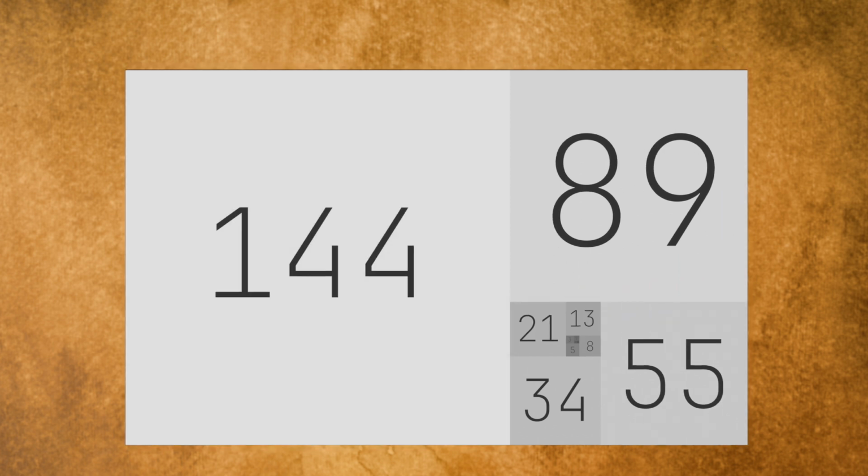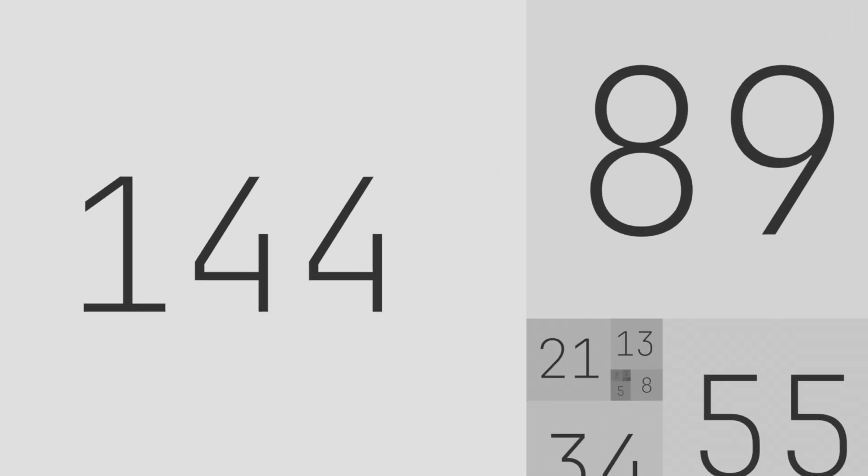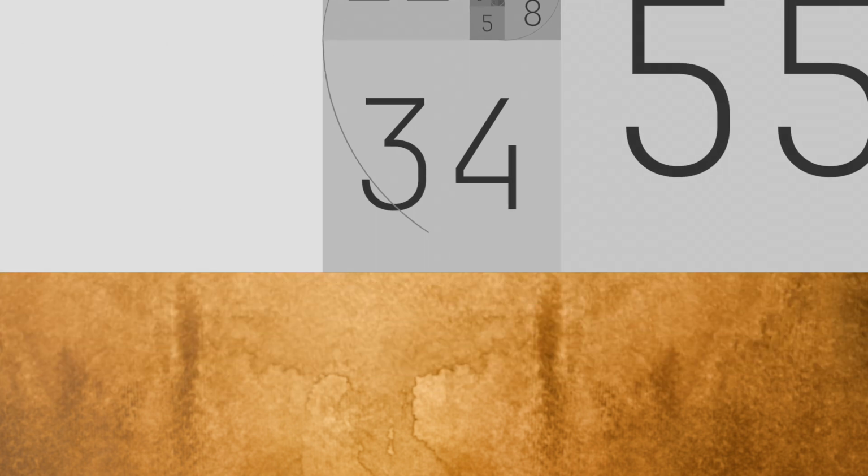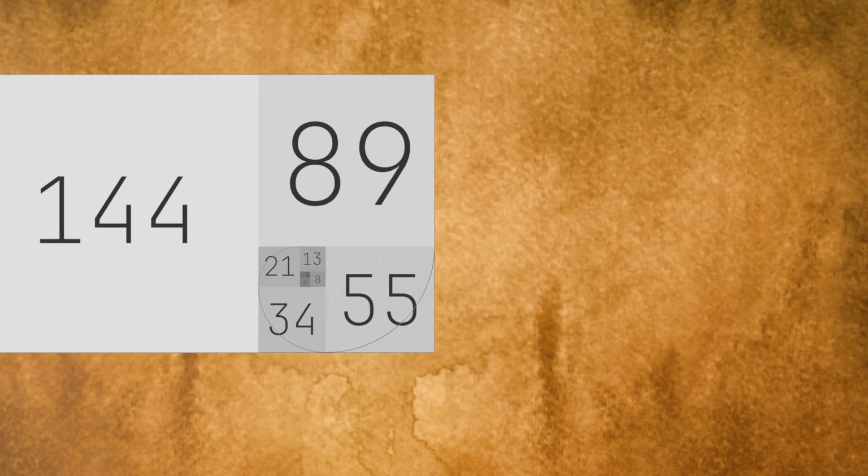Now, from this pattern, you might recognize this curve that is being traced. It's a golden spiral. But where does this golden come from? Why is this pattern golden? Why is it so important? Well, it's because there's a ratio that is very important that this pattern has.